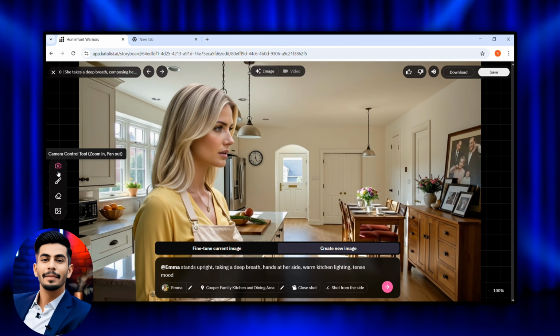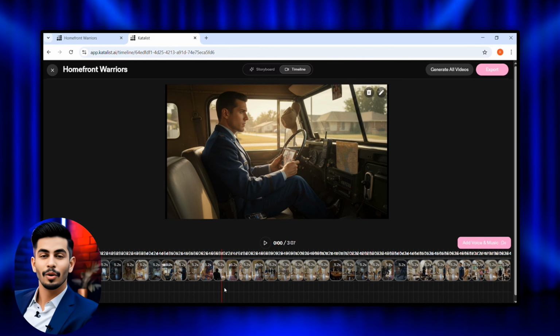To do this, simply click on Create Video and you'll be taken to the timeline interface. Here, you'll see all your images arranged in sequence. But before converting them into a video, let's add voiceover and background music. As soon as you click on Add Voice, you'll see two options. In the first option, you can paste your voiceover script or dialogues, choose a voice artist, and generate professional quality audio automatically. You can also adjust the audio directly on the timeline as per your preference. Or, using the second option, you can simply upload your own voiceover file by clicking on Upload Audio File.